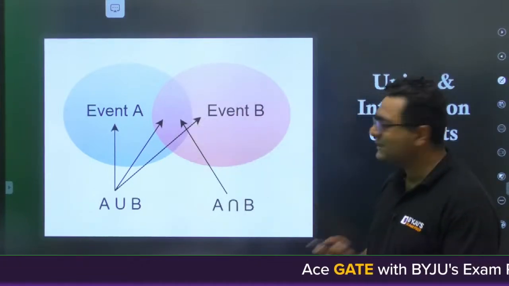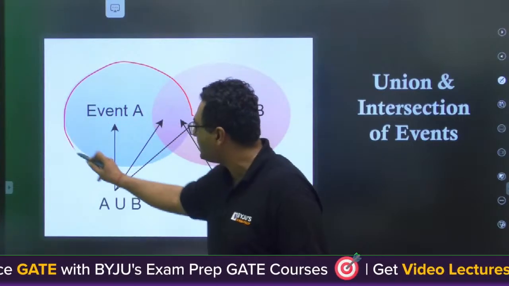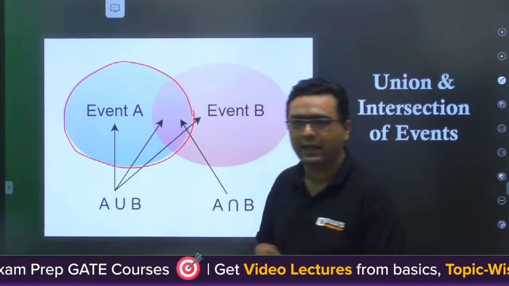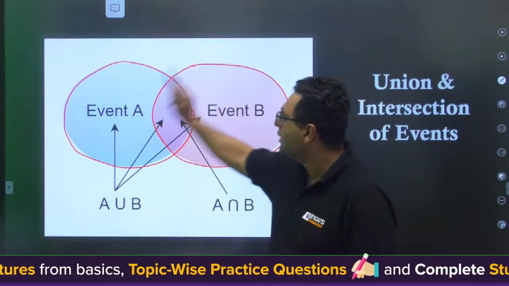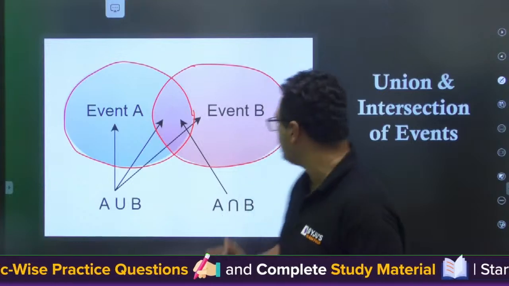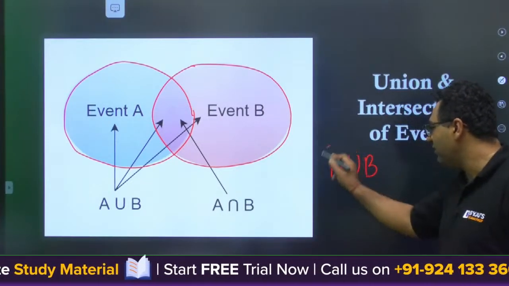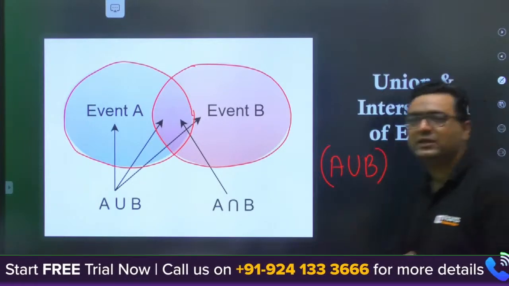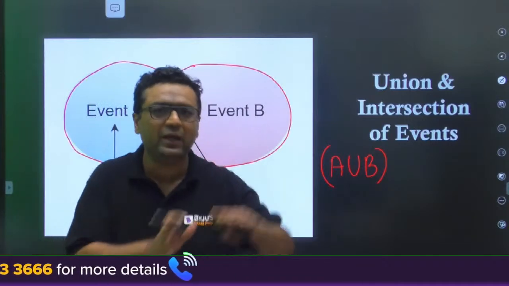So my dear, this circle represents the probability of event A, and this shows you the probability of event B. Now if you want to show A union B, what do we mean by A union B? When we use A union B, the meaning of this is either A or B, or both.